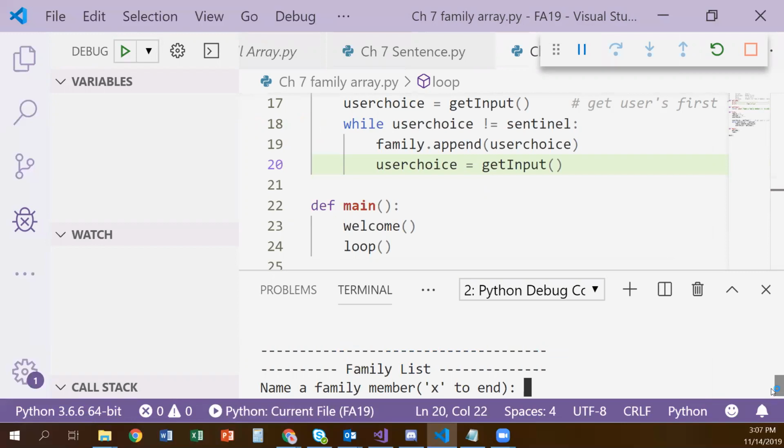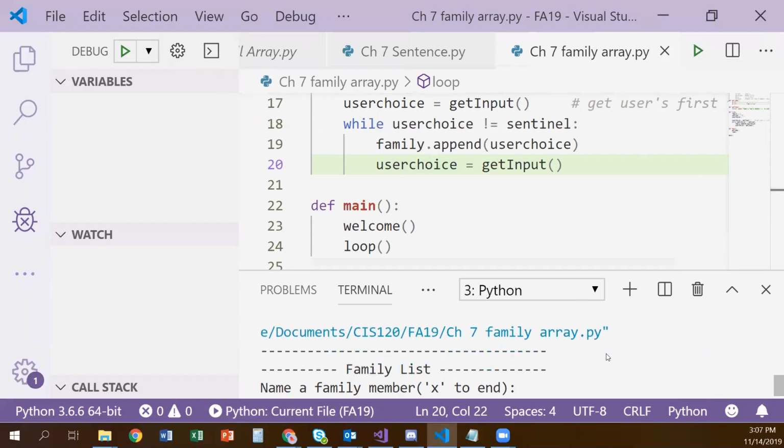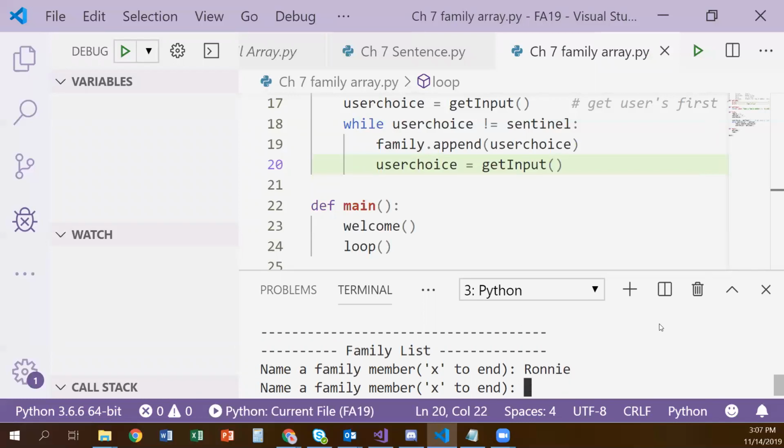Now, first try entering an X, very first thing. It should just end and not give you any trouble, not crash or anything, not ask you any other questions. Okay, so that works. So let's run it again. And now I want to type in a name. I'll do my brother. Oh, now it's asking me for another. I'll do my sister, my other sister.